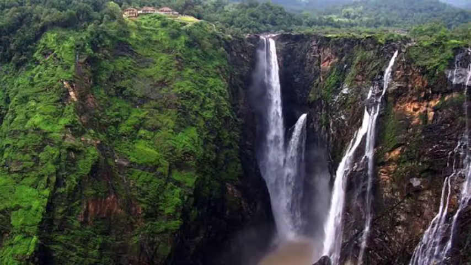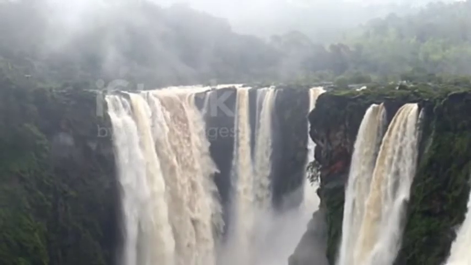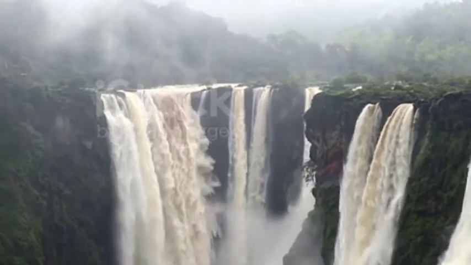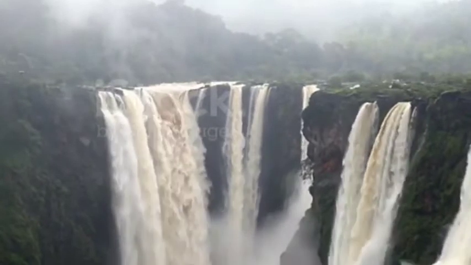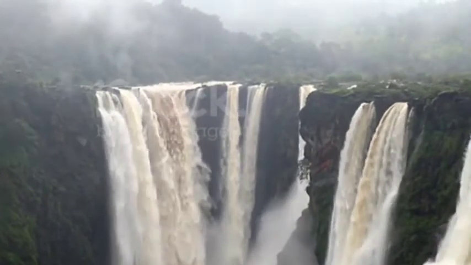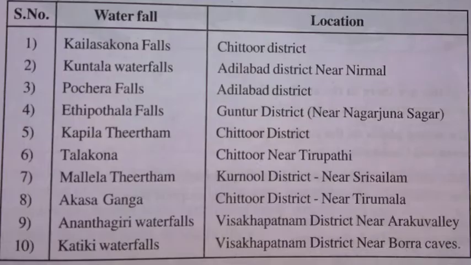It is located in Karnataka, on the river Sharavati. What is the height of that? 253 meters. Jog waterfall is also called Gersoppa waterfall. Some important waterfalls and their locations.